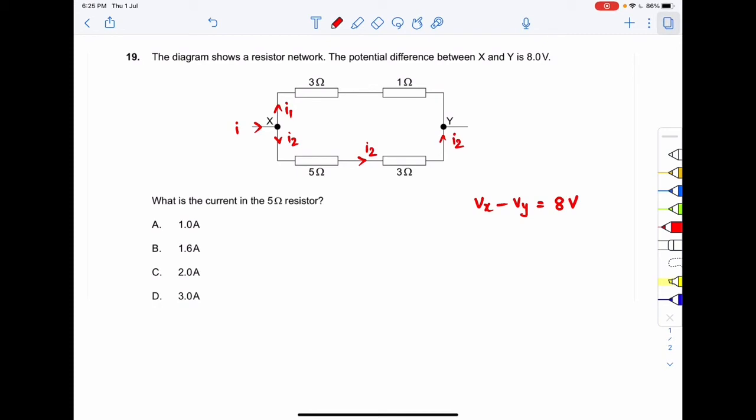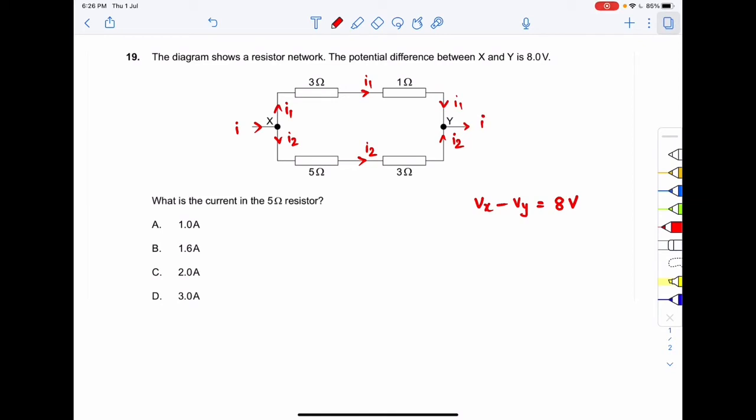Okay, and the current I1 is also flowing through the 3 ohm resistor, right? Then the I1 is flowing through the 1 ohm resistor and the I1 is coming to the Y joint. So after coming to the Y joint, they both get combined and leave as I. So this is the distribution of current in the resistor network.